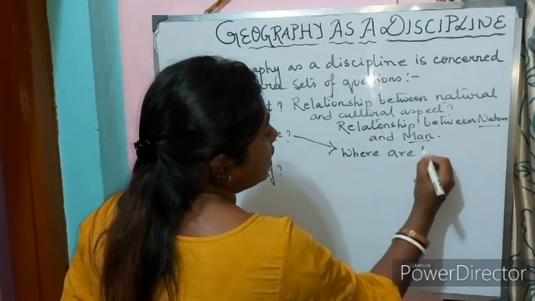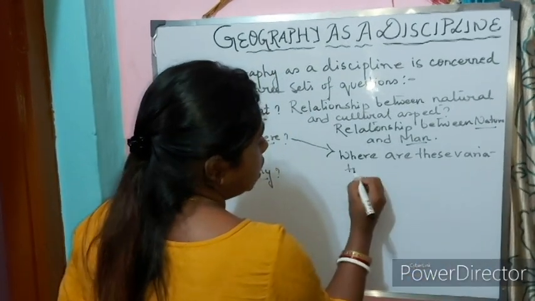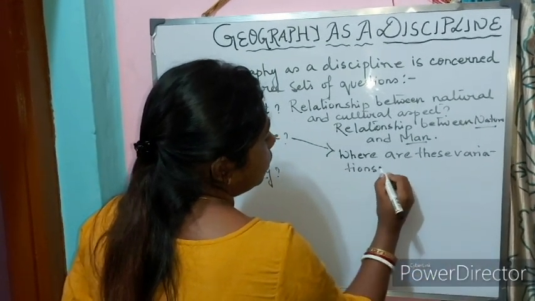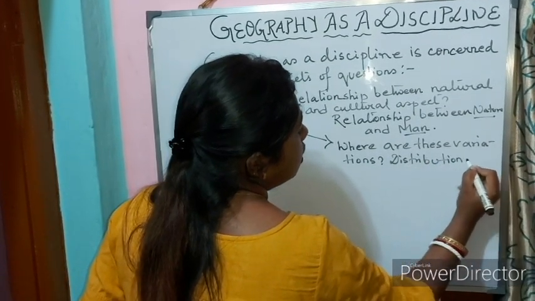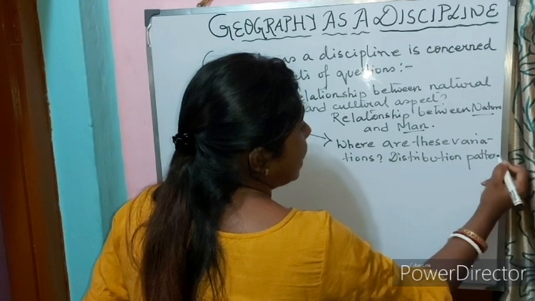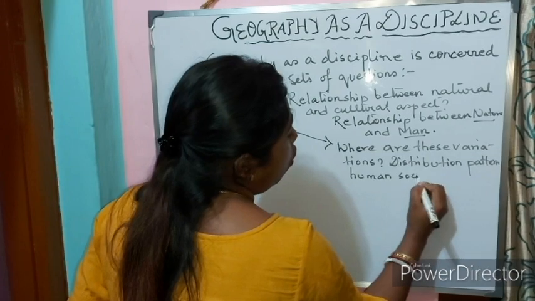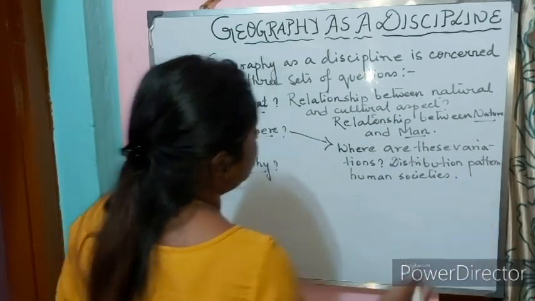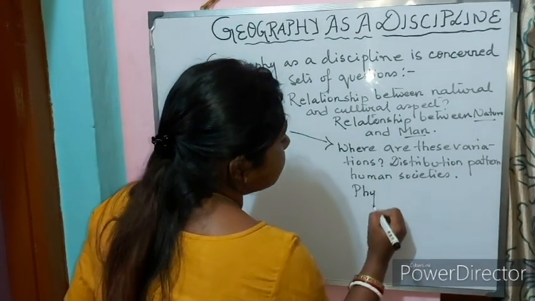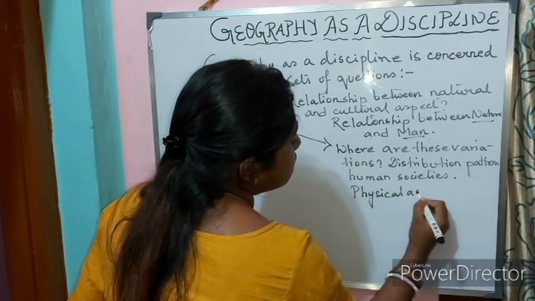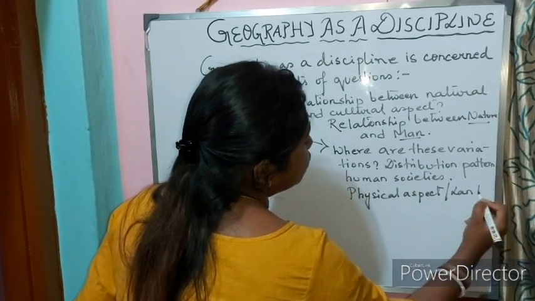That means distribution pattern, the different societies, evolution of different human societies, all are related with this question where, which deals with the physical aspect, with the land aspect.